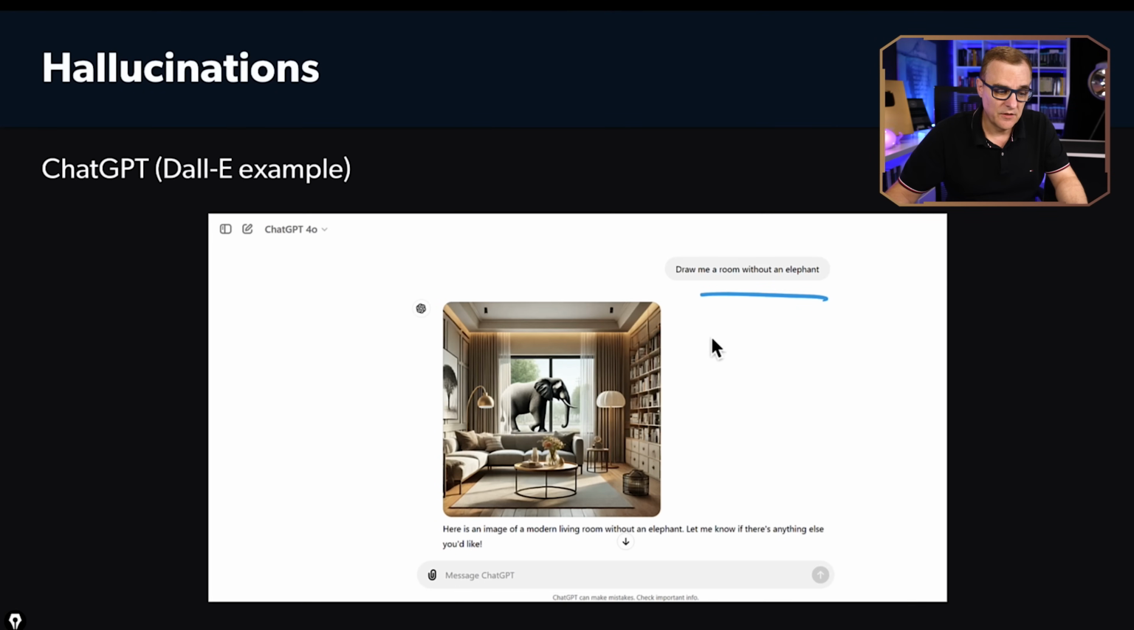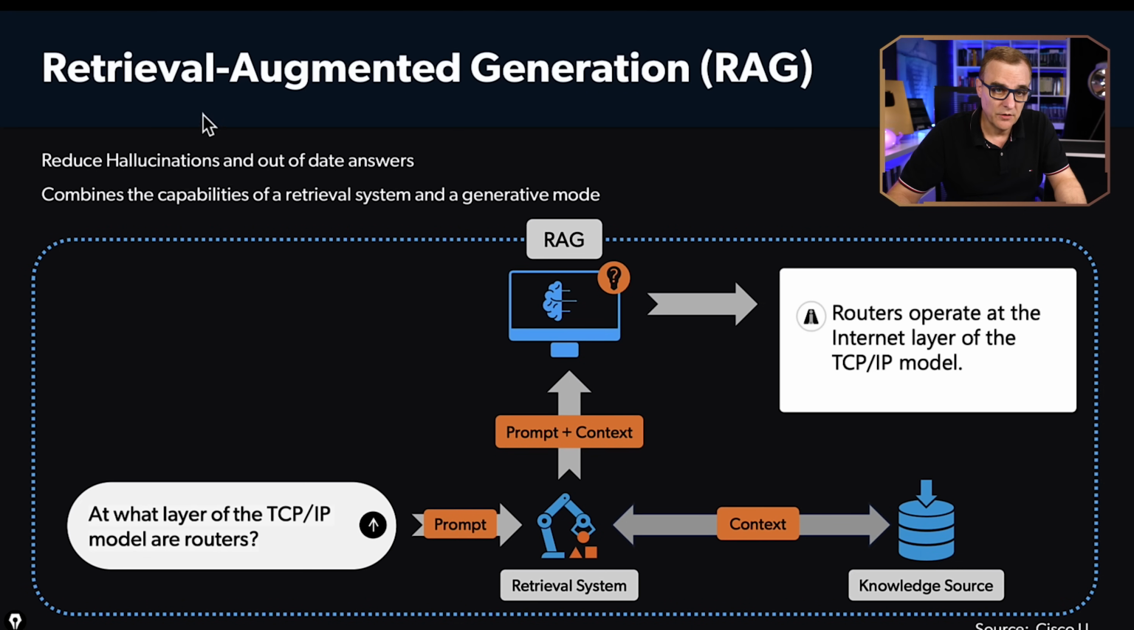So once again, here is an example of DALL-E or ChatGPT creating a living room with an elephant in it, even though we told it to create one without an elephant. Don't always believe what AIs tell you. A lot of results could be totally incorrect. Often it depends on the training data, and on how the AI is configured. Hallucinations are a real problem with AIs. So in networking, we obviously don't want hallucinations.